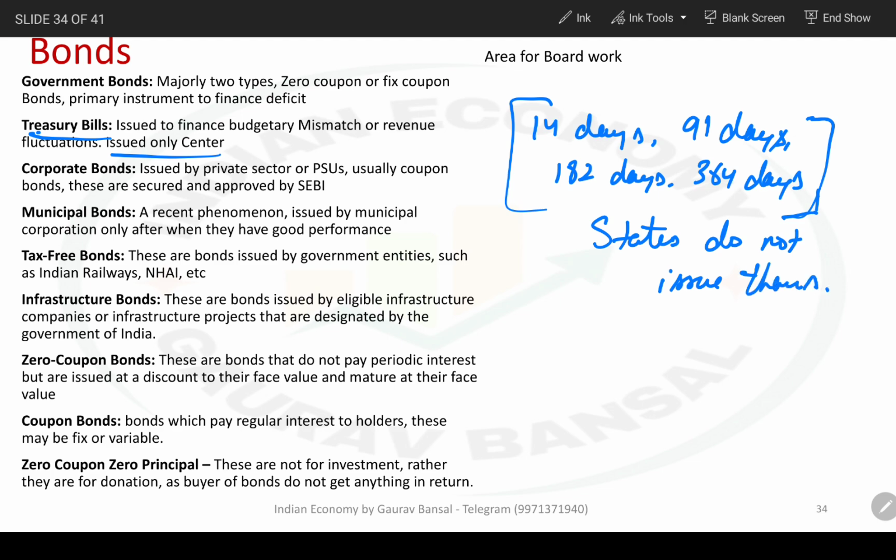Okay, so while through bonds we finance the deficit, with Treasury Bills we typically do not finance the deficit, which means we do not cover the gap between revenue and expenditure. Generally, the purpose of Treasury Bills is to cover the revenue mismatch.